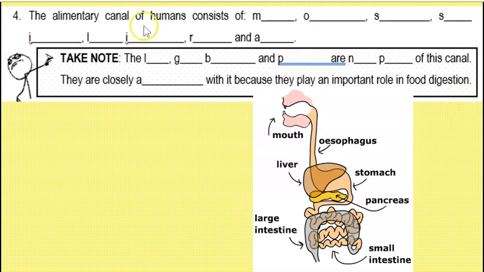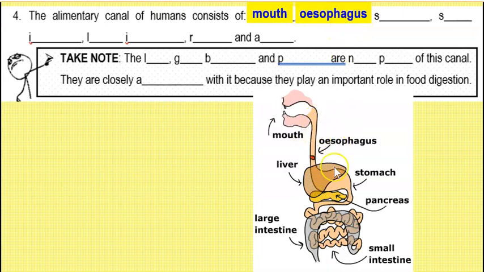Alright. So what does the alimentary canal of humans consist of? Now remember, the word canal means tube, and it's long and it's continuous. From start to finish, there is no stop. Okay, so it consists of your mouth. You can see in this diagram here, your mouth. It consists of your esophagus. Now in Sec 1 or Sec 2, you will have learned that this is the gullet. But now that you're in Sec 3, you must learn how to spell it. Okay, you can spell it with the O. You can also spell it without the O. It's still acceptable by N levels.